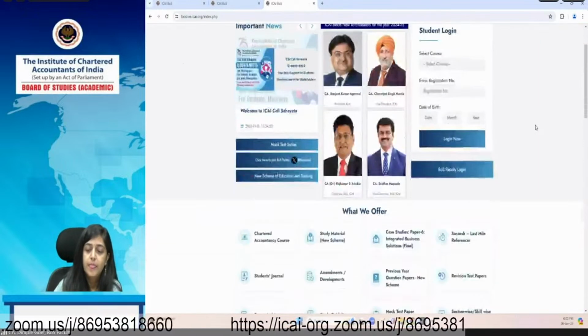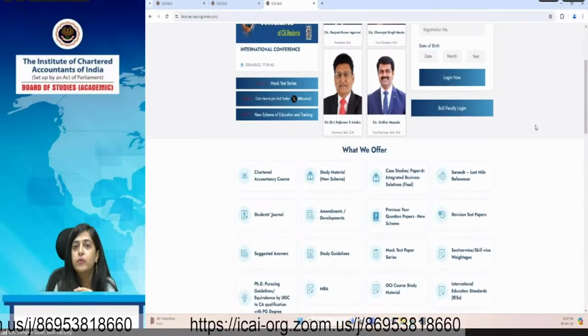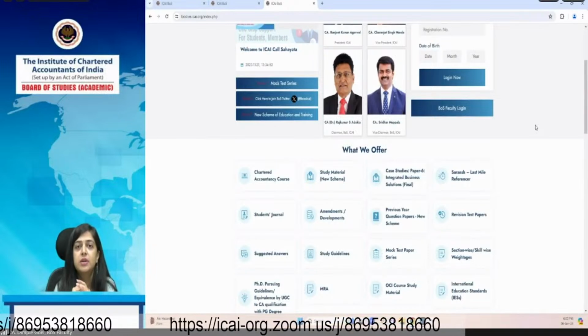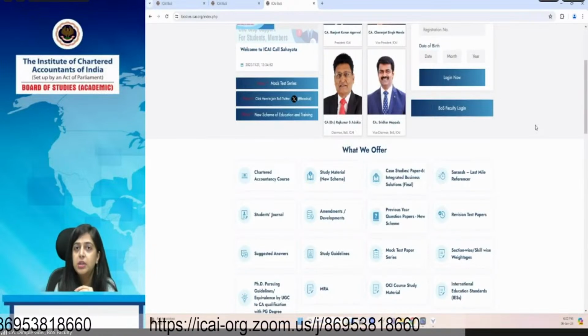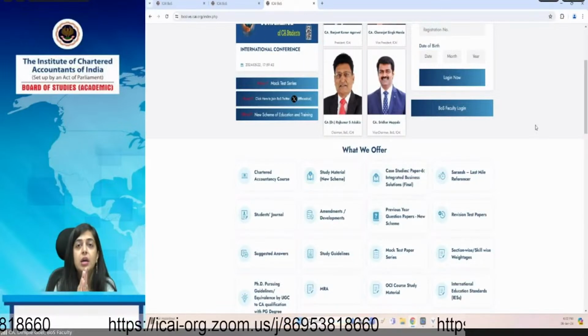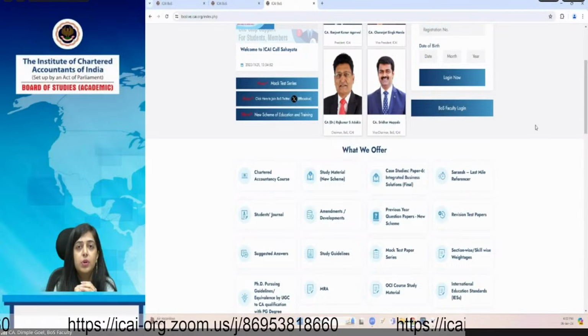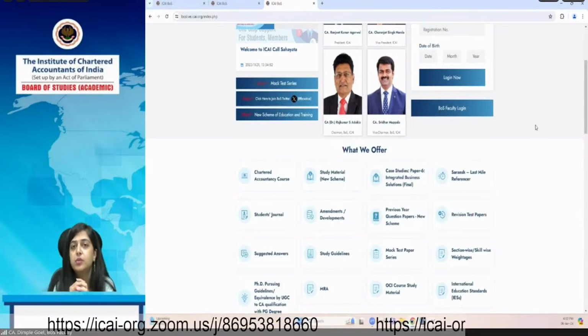Regarding that, for the November 2024 examination, the provisions of direct tax laws as amended by Finance Act 2023 will be applicable. The cutoff date will be 30th April 2024 for the November 2024 examination.